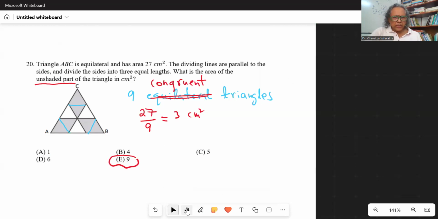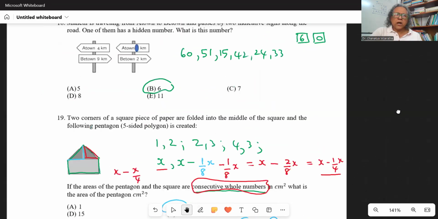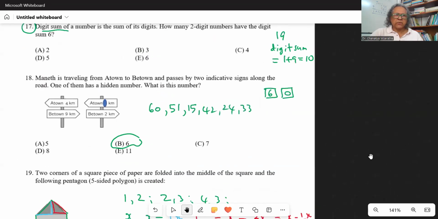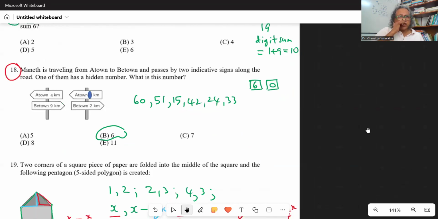Now, let me make sure that I did not skip a question, because I remember we missed number 18. Manit is traveling from A town to B town and passes by 2 indicative signs along the road.